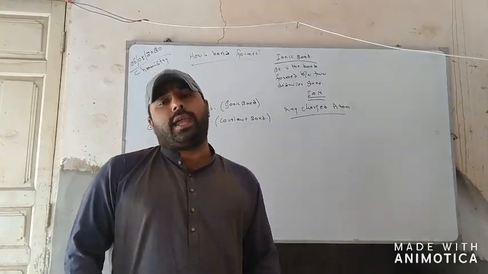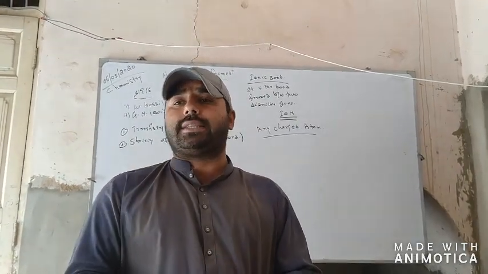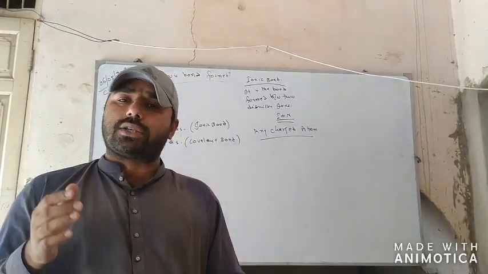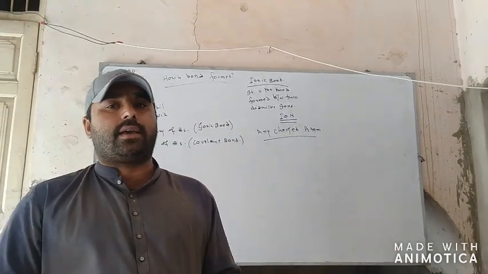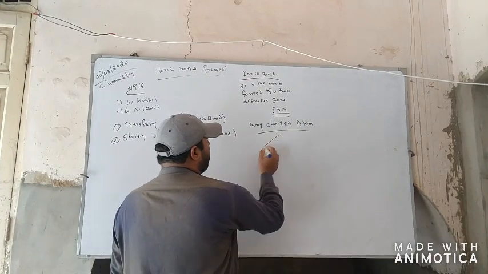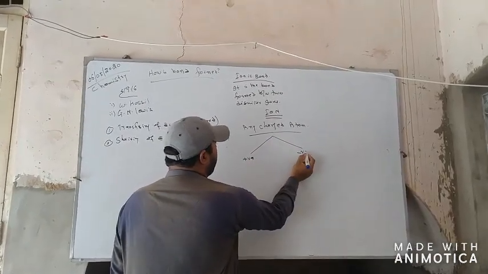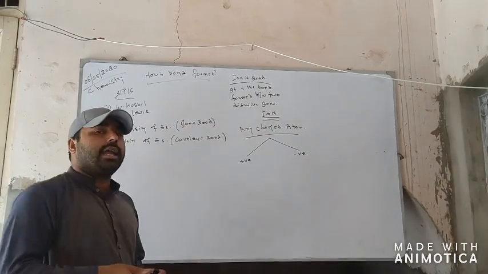Now we know that naturally there are two types of charges. One is the positive charge and the other is the negative charge. So there are two types of ions: the positive ion and the negative ion.